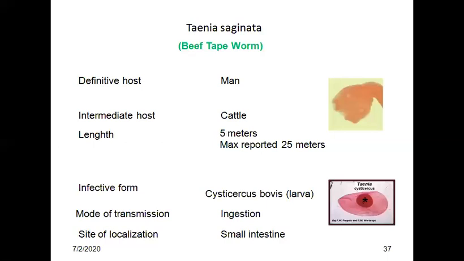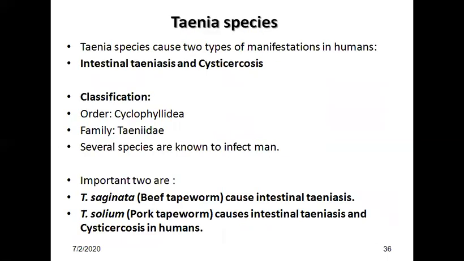We can differentiate between Taenia saginata and Taenia solium. Length of Taenia saginata is 4 to 6 meter, Taenia solium 2 to 4 meter. Scolex of saginata is large, solium is small, globular. Neck is longer in saginata, shorter in solium. Proglottids of saginata are 1000 to 2000, solium 800 to 1000. The uterus can bear 15 to 20 lateral branches in saginata; in solium, the branches are 7 to 13.